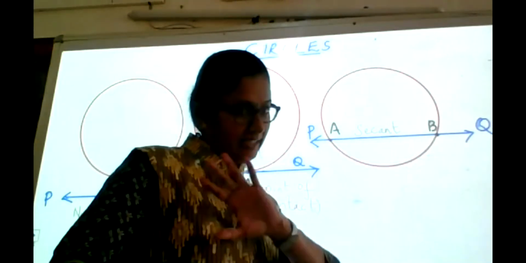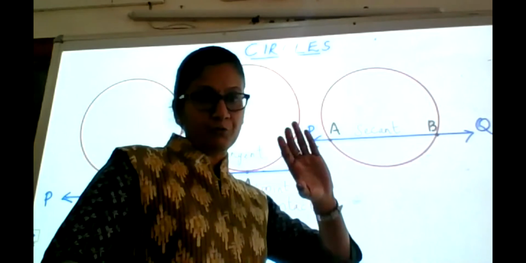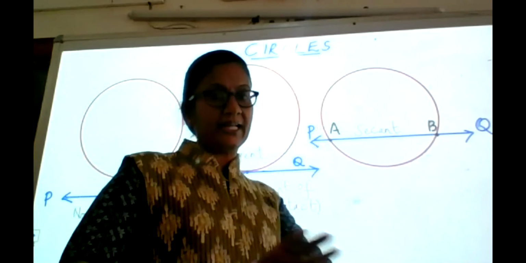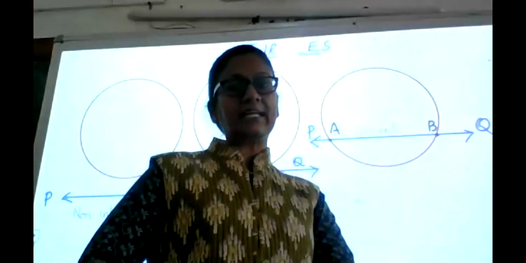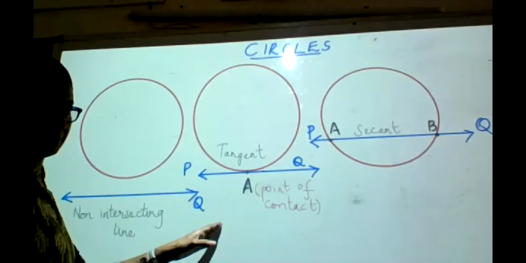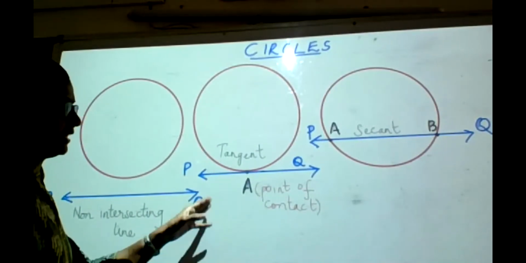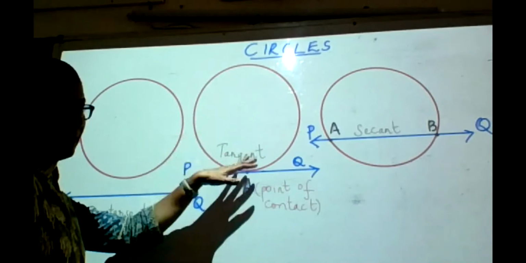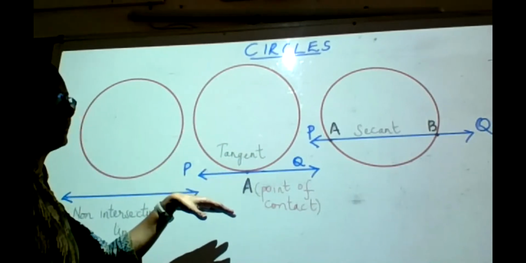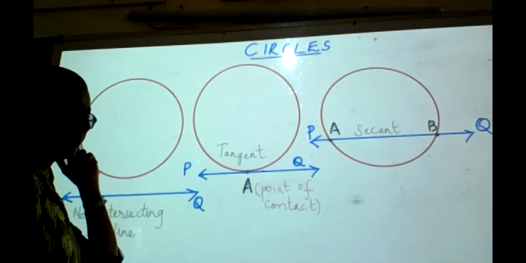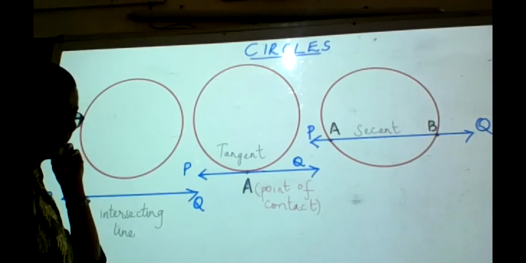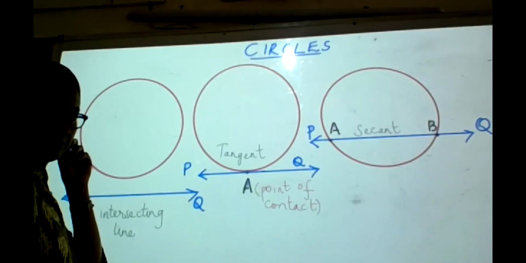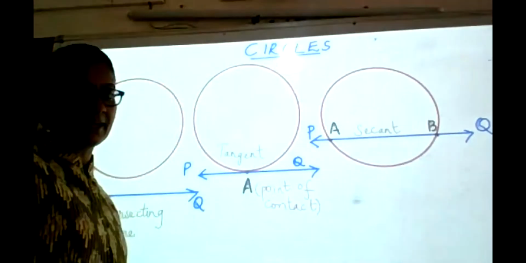Alright, so then there is no concept of tangents at all. From a point inside the circle, I can't draw tangents to the circle. Now suppose I take any point outside the circle, not on the circle. I'll come back to that later on. From that point, how many tangents do you think you can draw to the circle? Somebody is telling one, somebody is telling infinite.